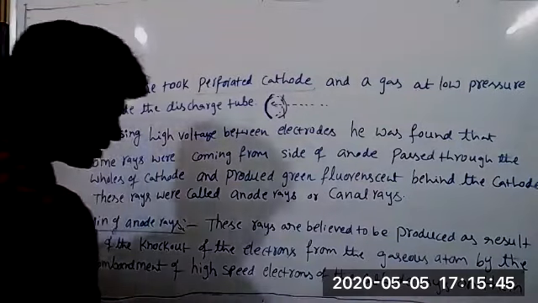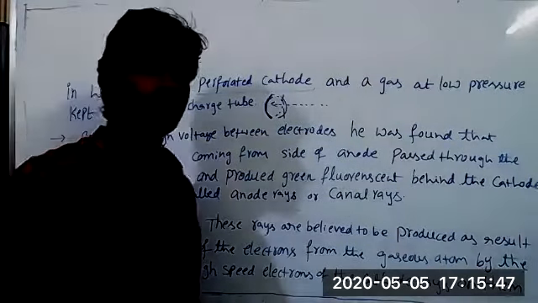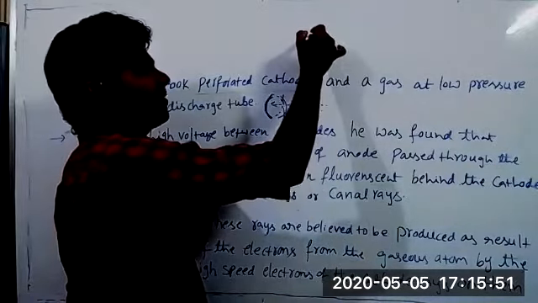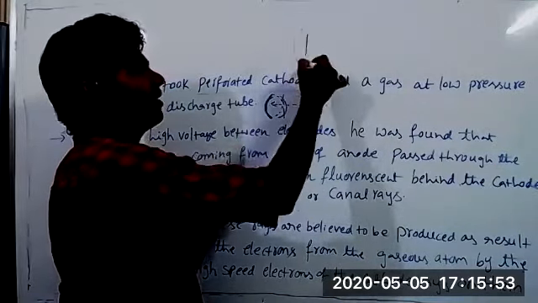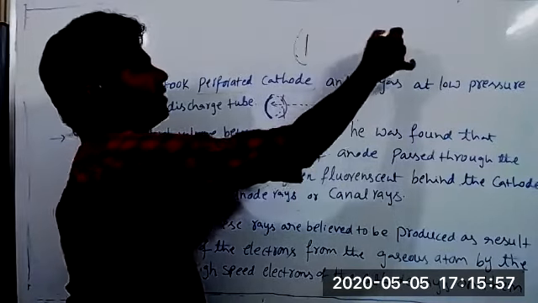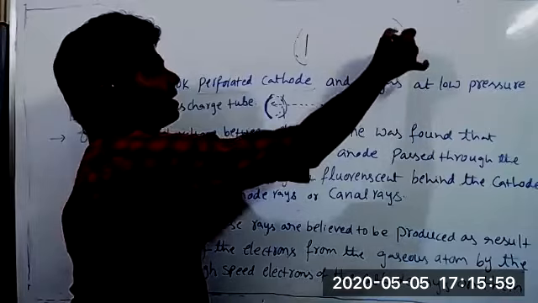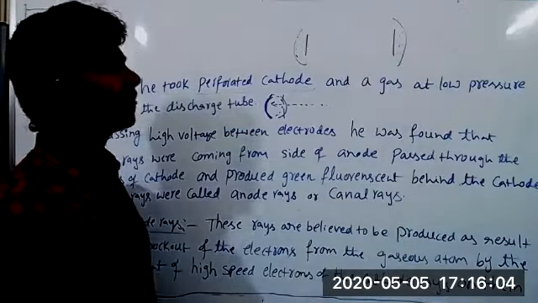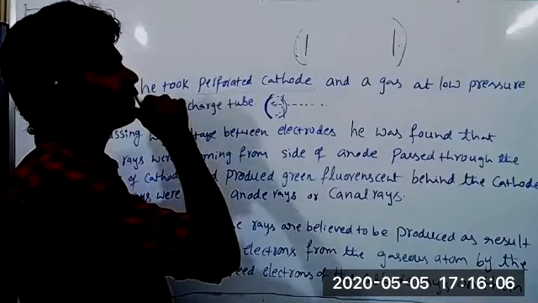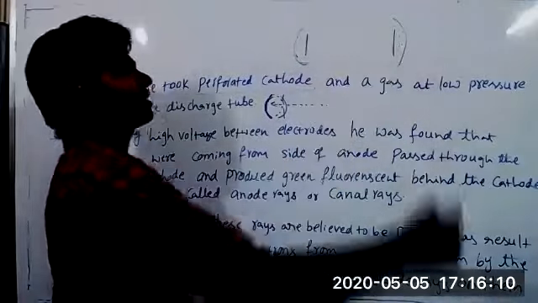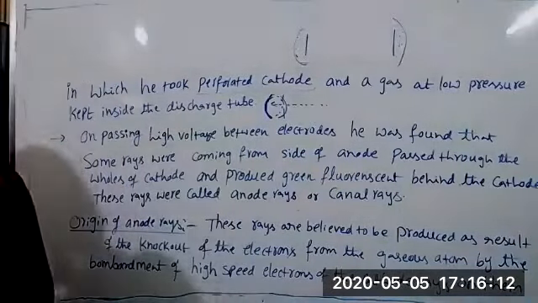If you take a perforated cathode, behind the cathode we can observe positive rays. If you take a perforated anode, behind it we can observe cathode rays. Yes, possible. So in both experiments you will get both rays. Okay.